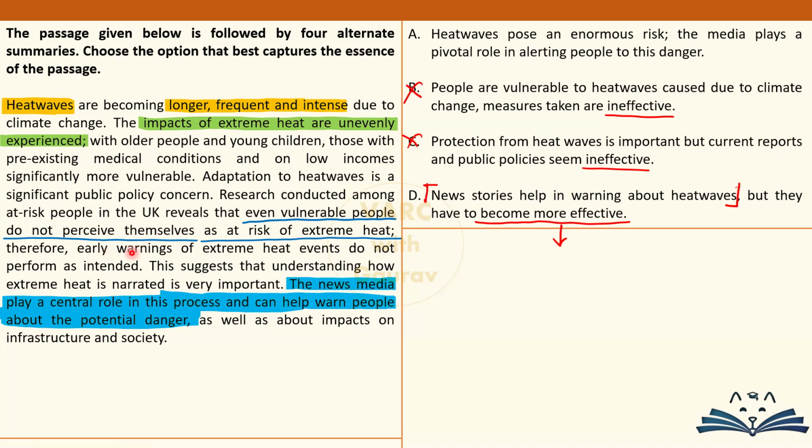Nowhere at all. Maybe it is possible that government is reaching out to citizens directly without the use of news media, and those direct warnings, direct communication, that is not working effectively, and that is why the author is recommending कि नहीं नहीं सरकार तुम ना न्यूज मीडिया का हेल्प लो, ये आपको काम करके दिखाएंगे. So if that is the case, then option D falls flat on its face. Because of this conjecture which comes in the second half, this is not allowed at all. This is what we call as going out of scope or out of the limit set by the passage. That is why answer option A is very good in such a case.